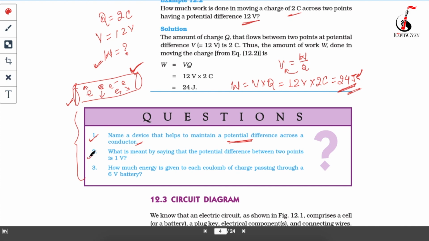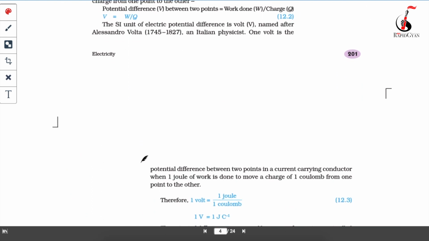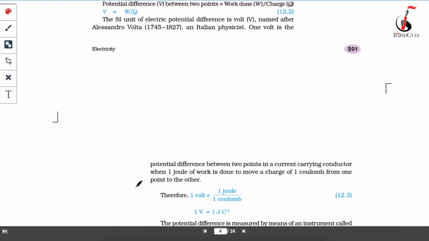What's your second question? It asks what is meant by saying that the potential difference between 2 points is 1 volt. I've just told you, you will have to write the definition of 1 volt. Here it says that 1 volt is the potential difference between 2 points in a current carrying conductor when 1 joule of work is done. We know that V is equal to W upon Q. So if both W and Q become 1, automatically my answer will be 1, correct?